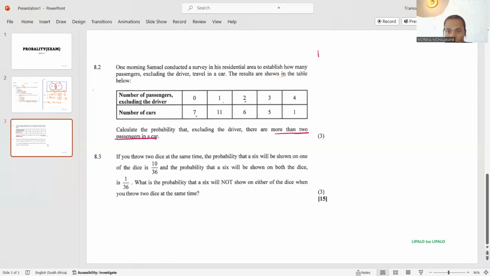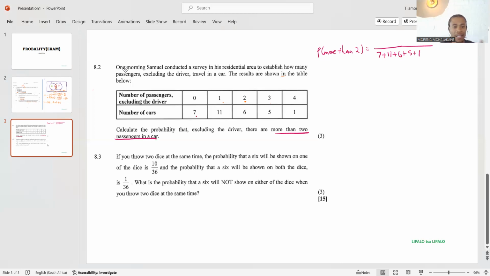So I'm going to say the probability of more than 2 passengers. Cars in total: how many cars do we have? We have 7, 11, 6, 5, and 1.